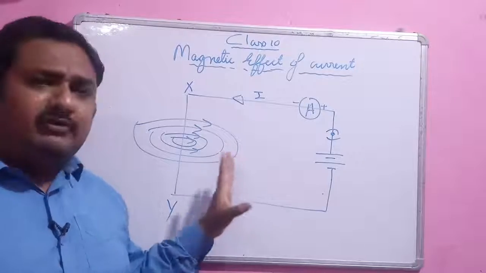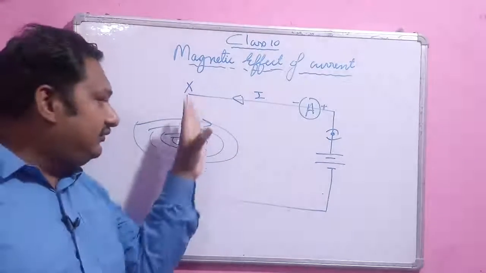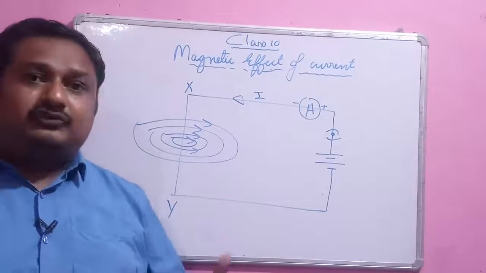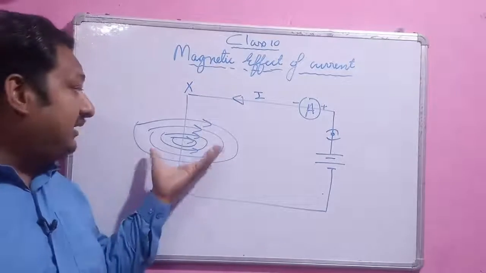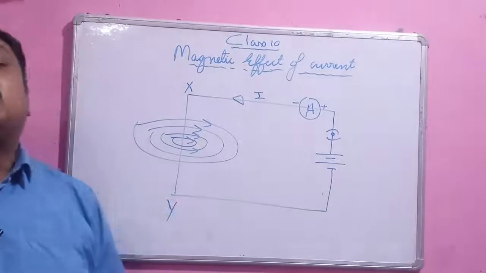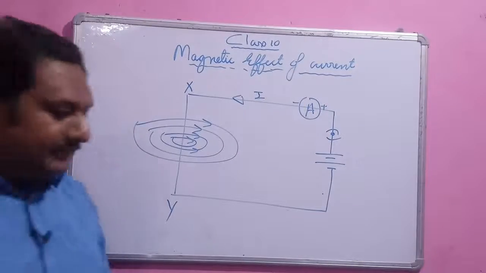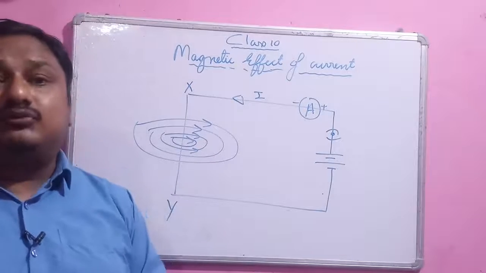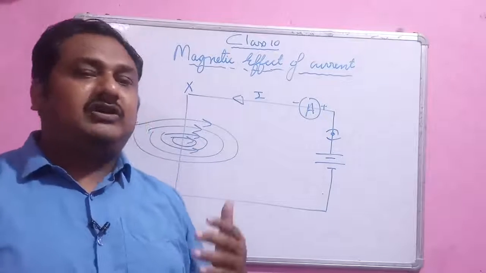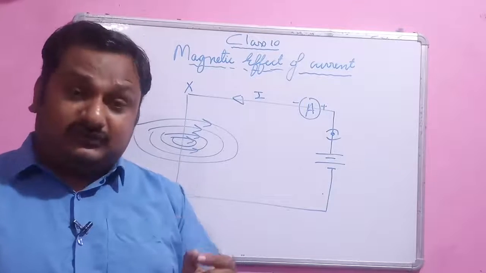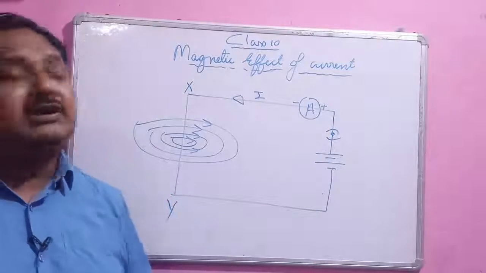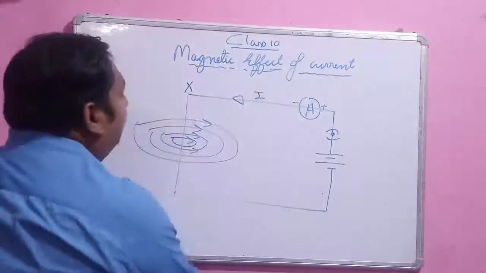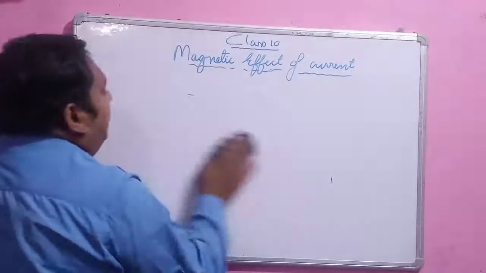Now you have to understand that whenever current is flowing through a straight conductor wire, a magnetic field is produced, and the pattern of the magnetic field is in the form of concentric circles. Now, how do we find its direction? There's a general rule known as the right hand thumb rule. That right hand thumb rule helps you find the direction of the magnetic field whenever current is flowing through any straight current carrying wire.